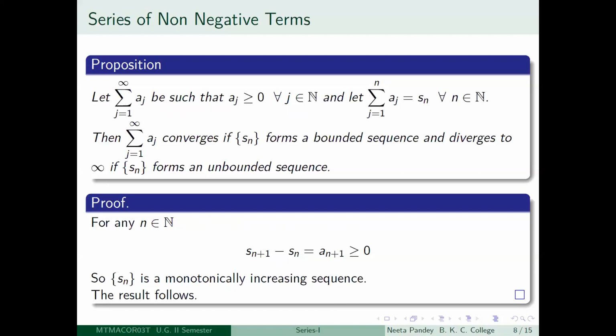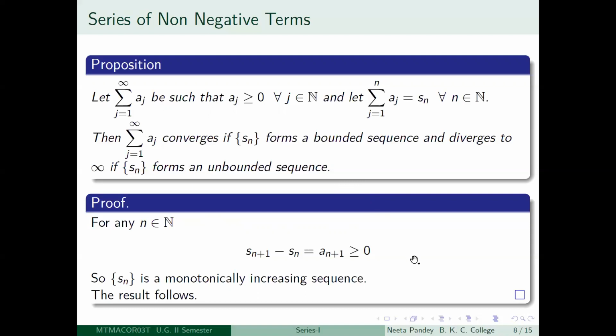So it is convergent if it is a bounded sequence, and it is divergent to infinity if it is an unbounded sequence. So from there it follows that your given series of non-negative terms is either going to be convergent when its sequence of partial sums is a bounded sequence, or it is going to be divergent to infinity if its sequence of partial sums forms an unbounded sequence, right?